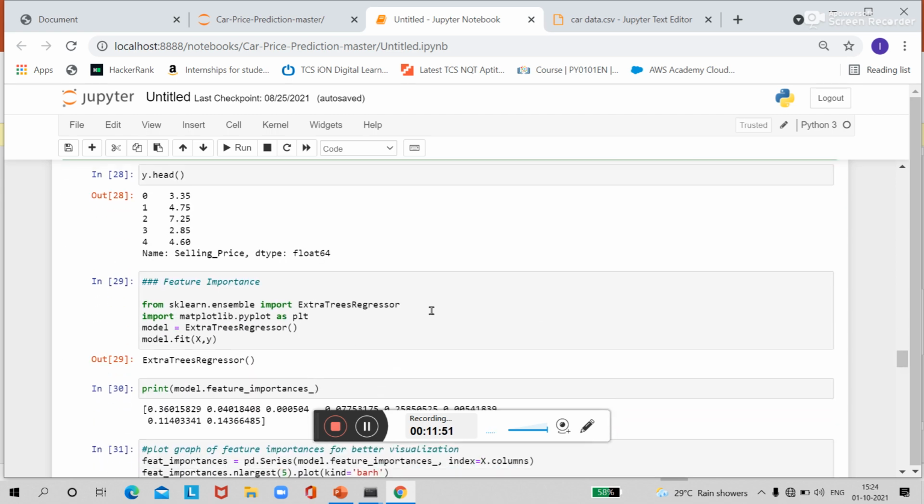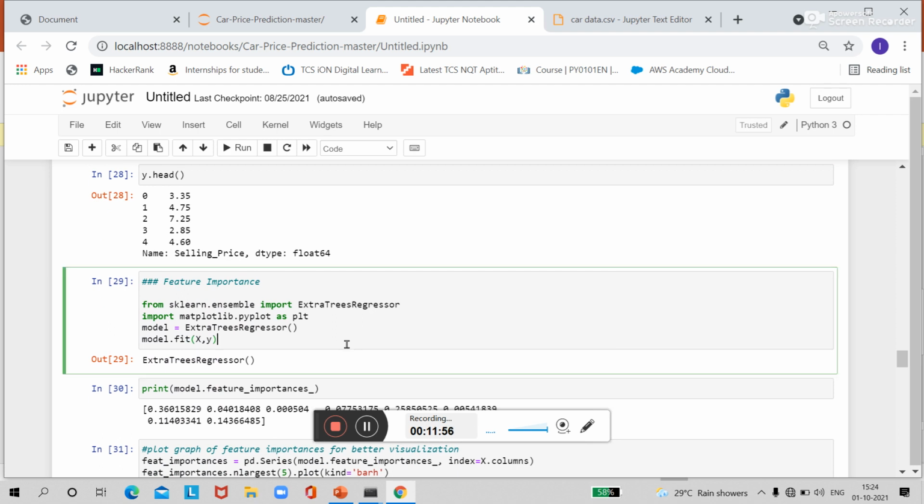So next important concept is feature importance. For finding feature importance, I have used extra trees regressor. Extra trees regressor is a library which allows us to find the feature importance. So from sklearn I have imported this extra trees regressor, and I have created a model where I initialize this extra trees regressor and use the fit method to train my model. Next I have printed the feature importances.